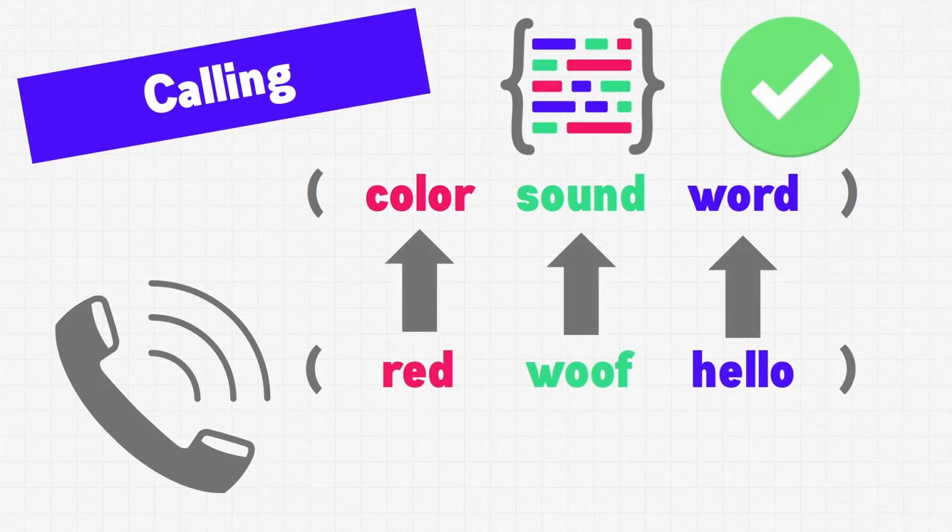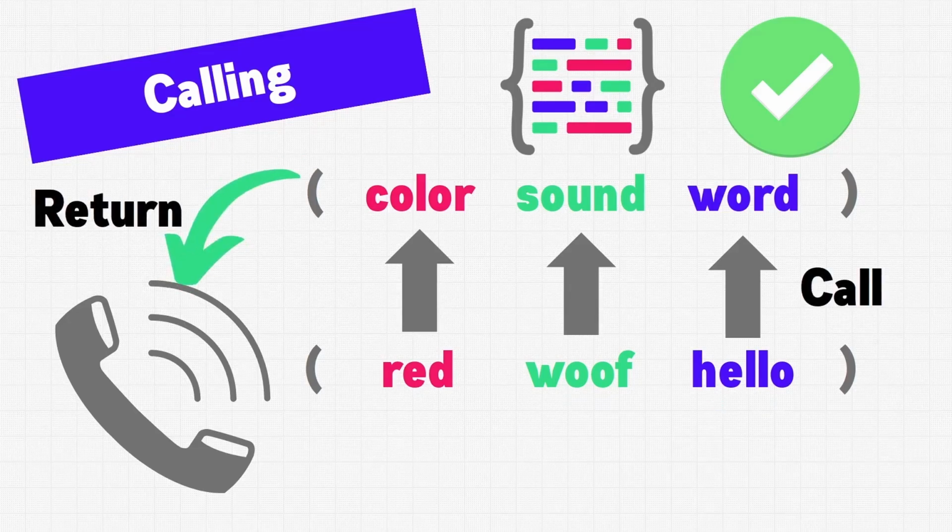When calling a function, we need to provide data for the parameters. When data is provided for functions, we call the data arguments to the function. So parameters define the data accepted by the function, and arguments are the data that's provided to the function. So these right here are the parameters, and these are the arguments that we call the function with. Our example function here needs 3 arguments, a color, a sound, and a word. If we provide the correct arguments to the function, then the function will execute. Here we provide red, woof, and hello.